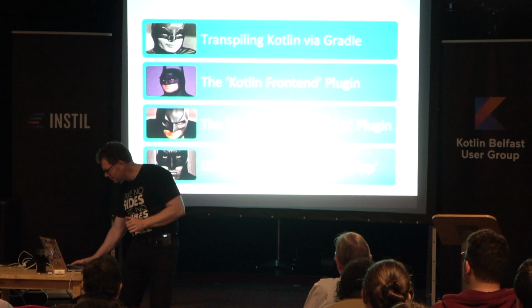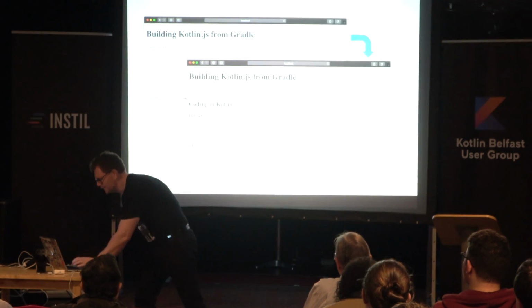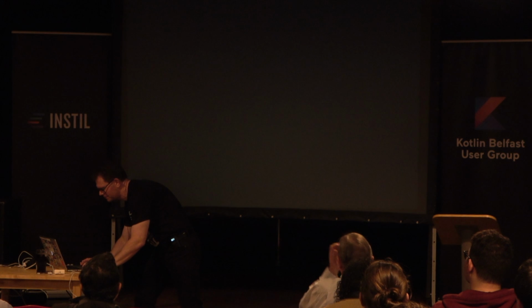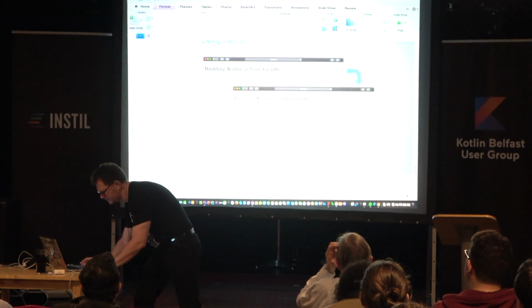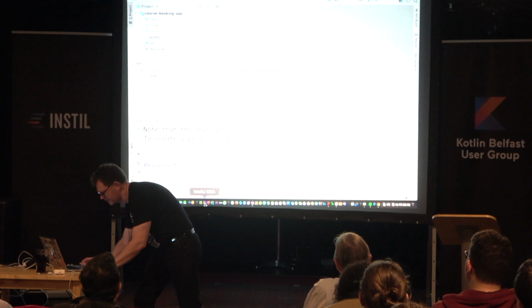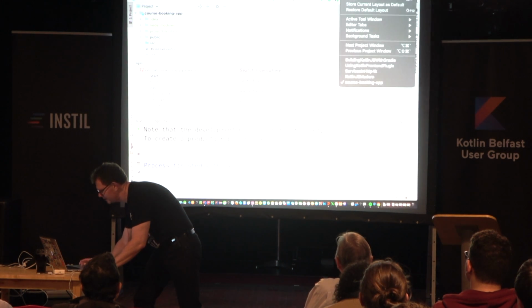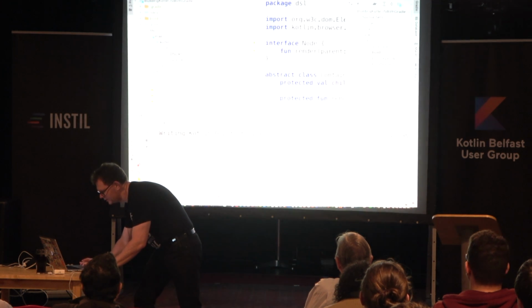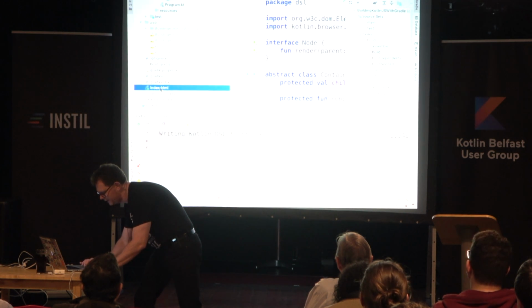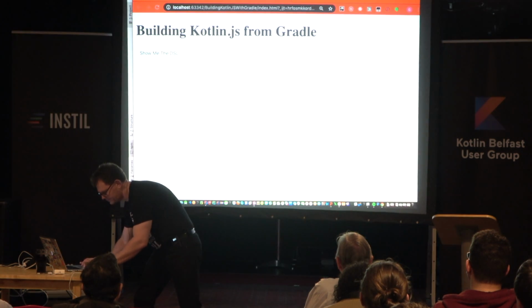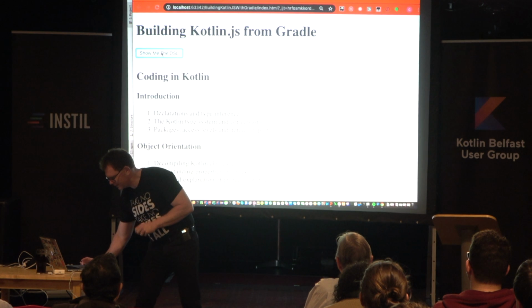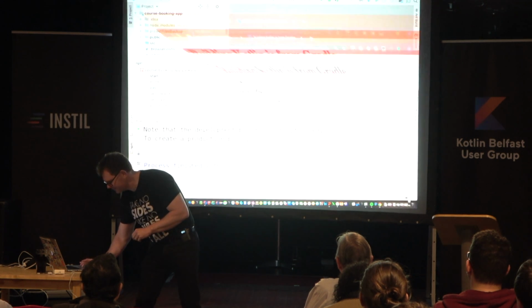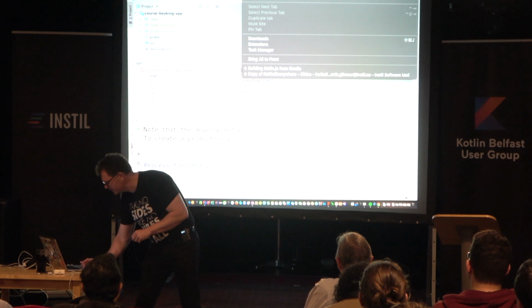The first way is the oldest way to do it, and let's see if I can bring up the demo here. This isn't a bad place to start off if all you want to do is get a little bit of Kotlin running in the browser. I've got a little index page, and I'll just run it. And here we are. Hit the button, get some output. Yay.